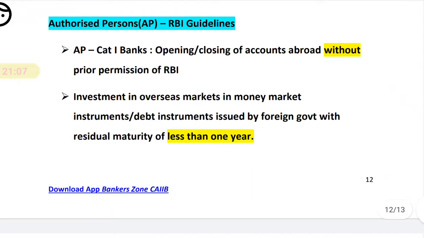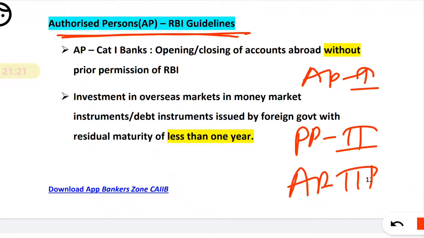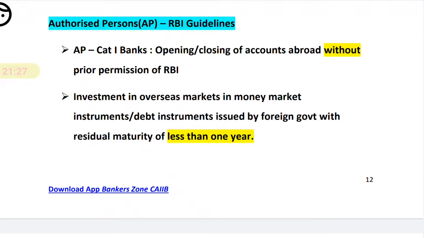Now what are the guidelines for the authorized persons? We have discussed: authorized person category 1 are banks and financial institutions, authorized person category 2 are full-fledged money changers, and authorized person category 3 are restricted money changers. There are also some guidelines from RBI for them. What are they? So just take an overview.